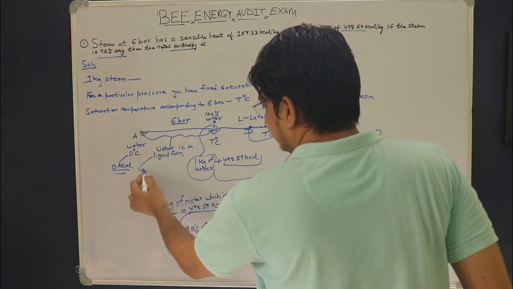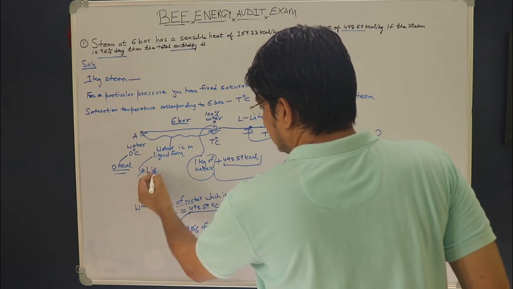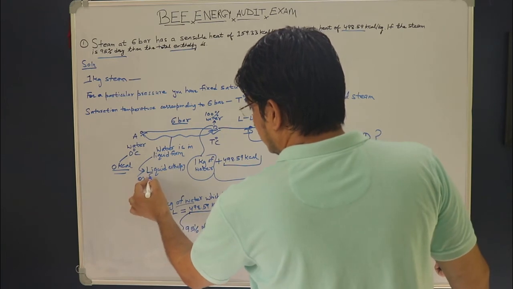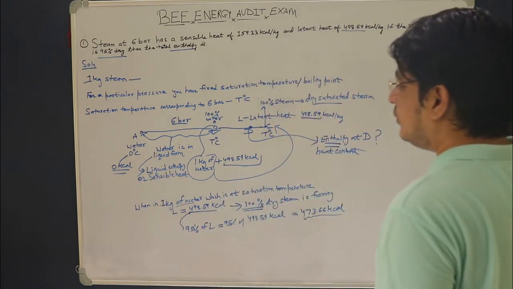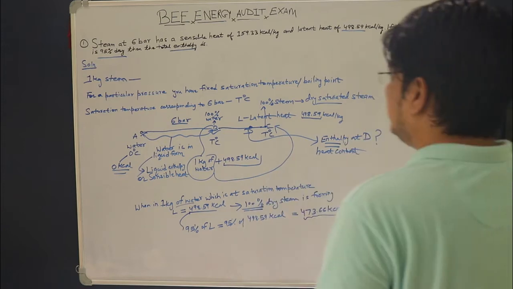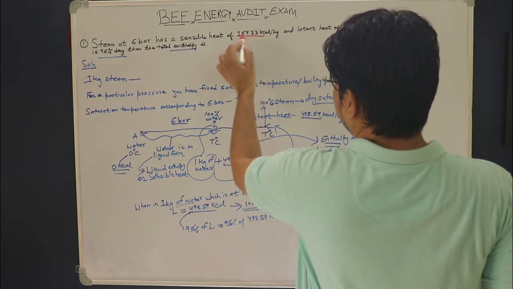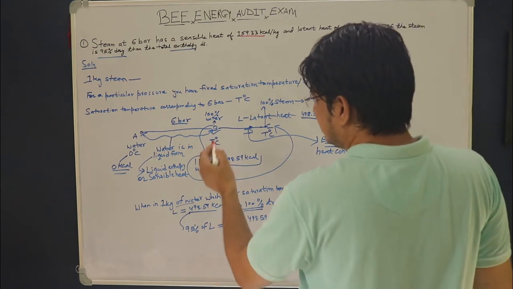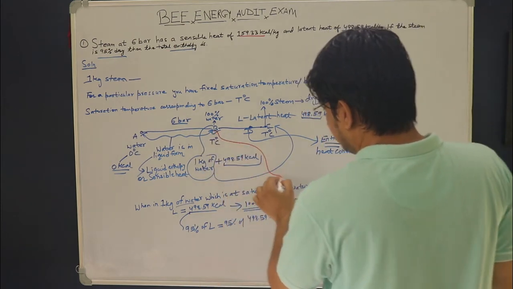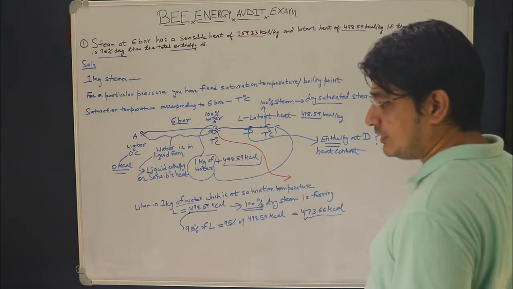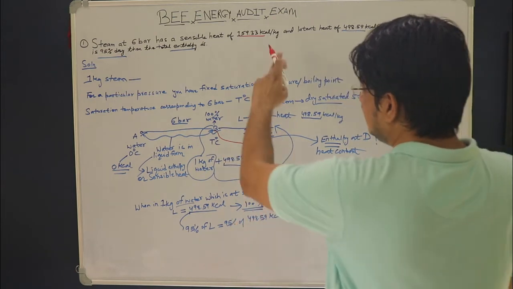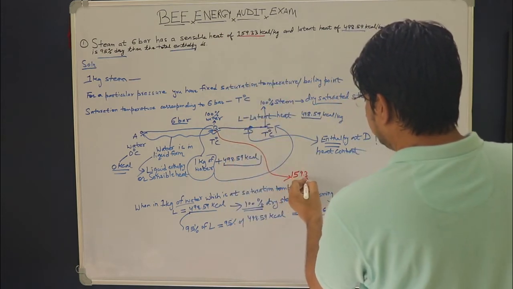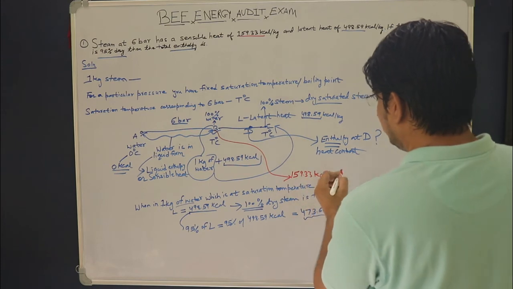So this heat energy is also called liquid enthalpy, as I have already told you, or it is also called sensible heat. Now it is given in the question that the sensible heat is 159.33 kilocalorie per kg. What does this mean? This means that at point B, which is nothing but the saturation point, the sensible heat is 159.33 kilocalorie.